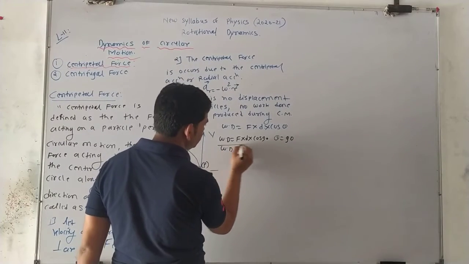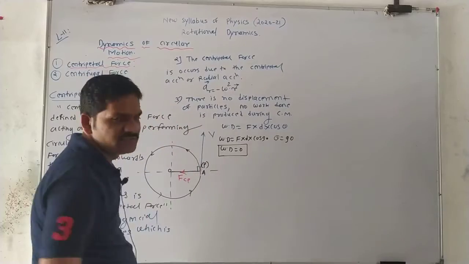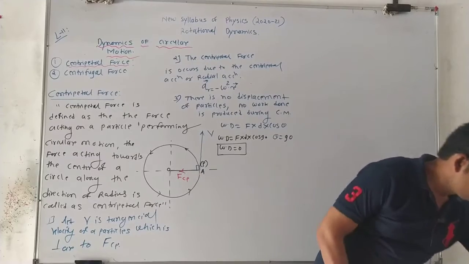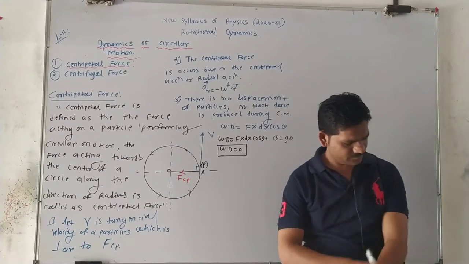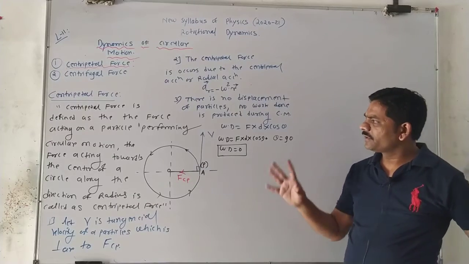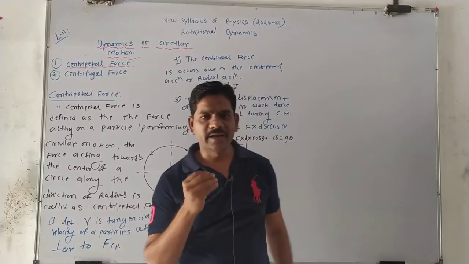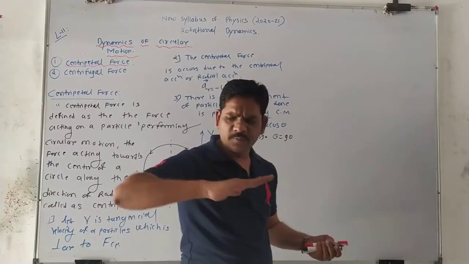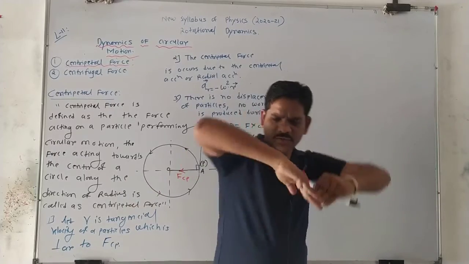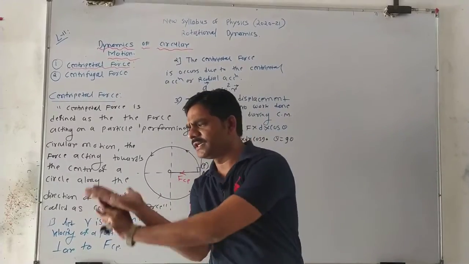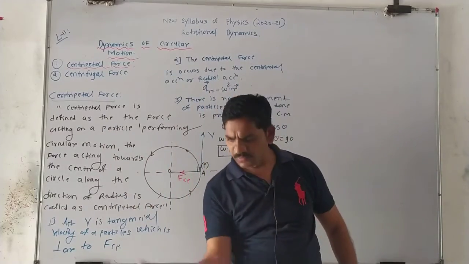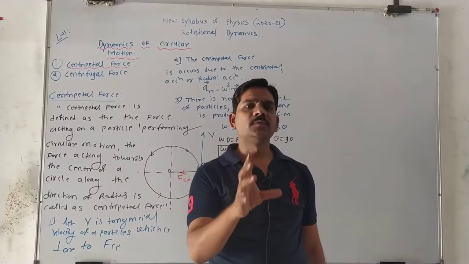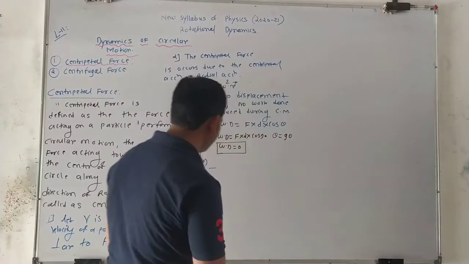So the work done is 0 in a centripetal force. There is only centripetal acceleration, or radial acceleration. Okay, we know that. You see here, suppose the particle moves, so the force acts like that, in this direction. Due to this, the circular motion is maintained. Because of the centripetal force, the circular motion is maintained. Okay, yes or no? Yes.